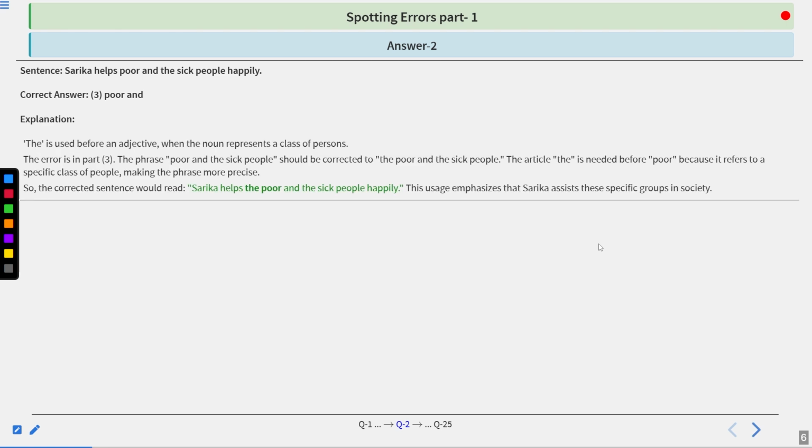The explanation is, the is used before an adjective when the noun represents a class of persons, which means to refer to the class of persons, you need to use the before adjectives. The phrase poor and the sick people should be corrected to the poor and the sick people. The article the is needed before poor because it refers to a specific class of people, making the phrase more precise. So the correct sentence would read, Sarika helps the poor and the sick people happily. This emphasizes that Sarika assists these specific groups in society. So whenever you use the article before an adjective, it refers to a class of people. Let's move to the next question.